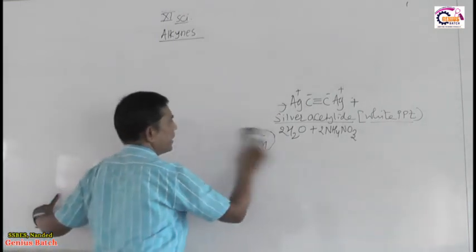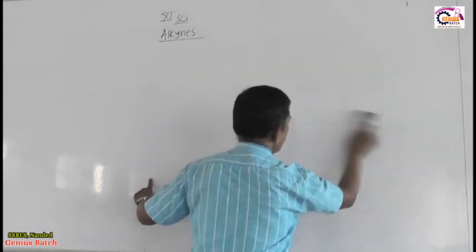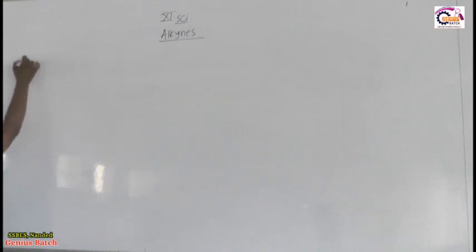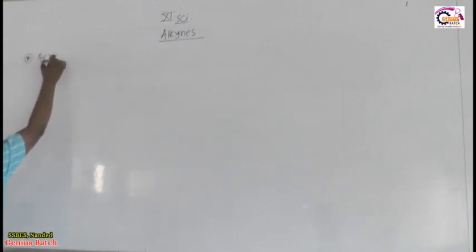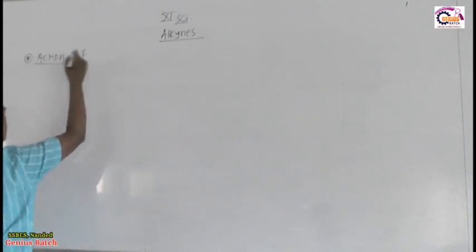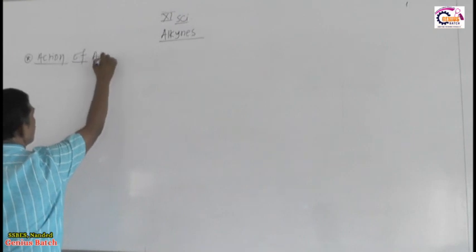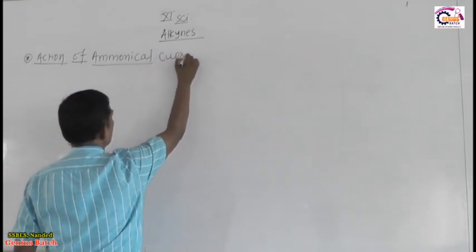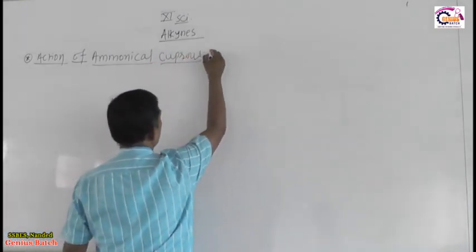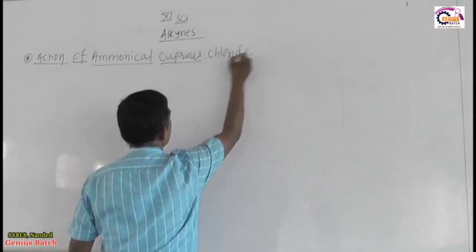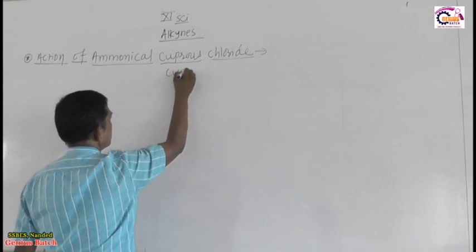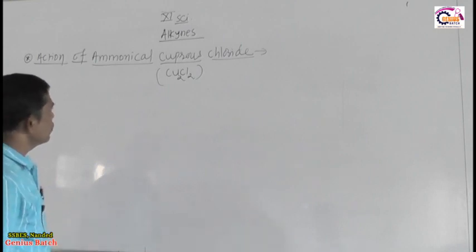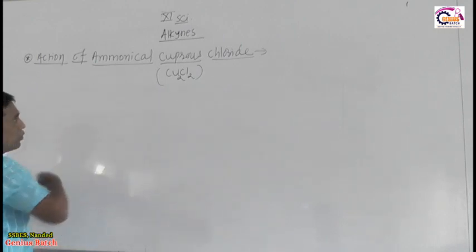Similarly, we can prove the acidic nature of terminal alkynes with the help of another chemical reaction: the action of ammonical cuprous chloride, Cu2Cl2.